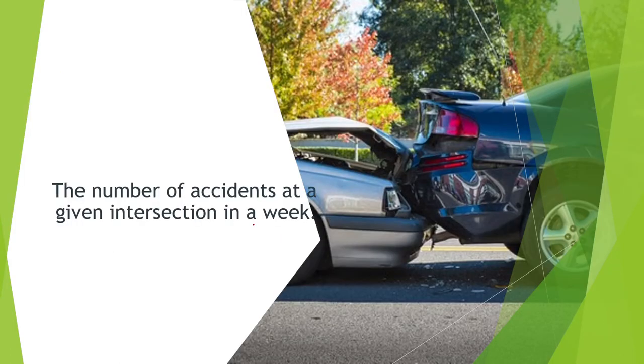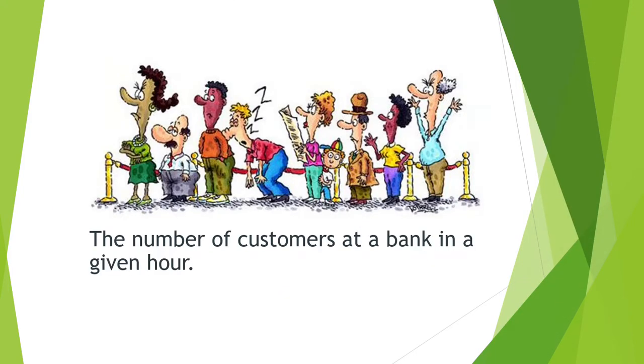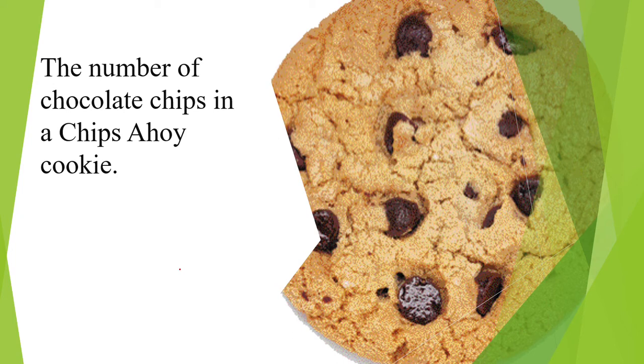For example, the number of car accidents at a given intersection in a week, the number of customers at a bank in a given hour, or the number of chocolate chips in a Chip Ahoy cookie. So it could be within a specific interval of time or a specific region, like one single cookie. Or it could be a box of cereal. How many marshmallows are in a box of cereal?